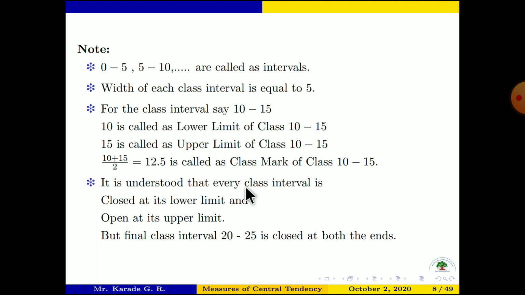But the final class interval is 20 to 25. In this class interval both ends are included, which means 20 is included as well as 25. It is closed at both ends. Very important.